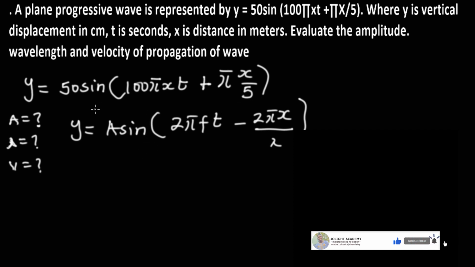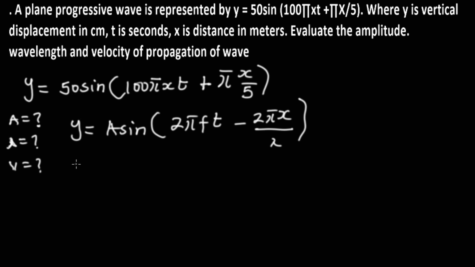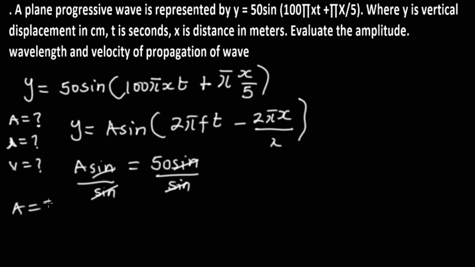Now, this is how we do it. Look at y, look at 50 sine, look at A sine. A sine is equal to 50 sine. So what we've just done now, we've compared it. On doing that, we cannot divide through by sine because we are looking for amplitude. Therefore, sine will cancel sine, and A becomes 50. That is the amplitude, A. We have got that 50 meters. Remember, our amplitude is in meters.